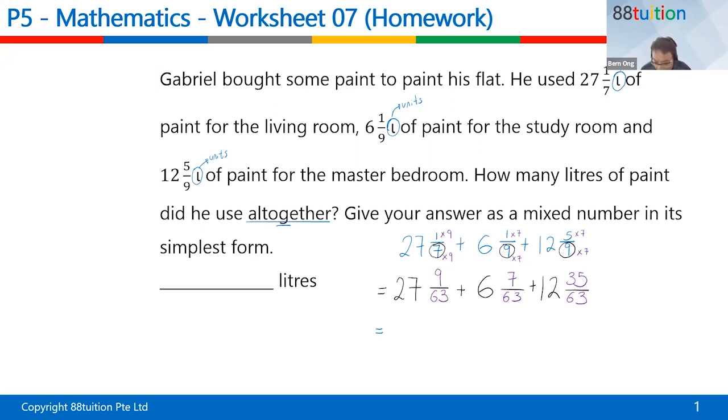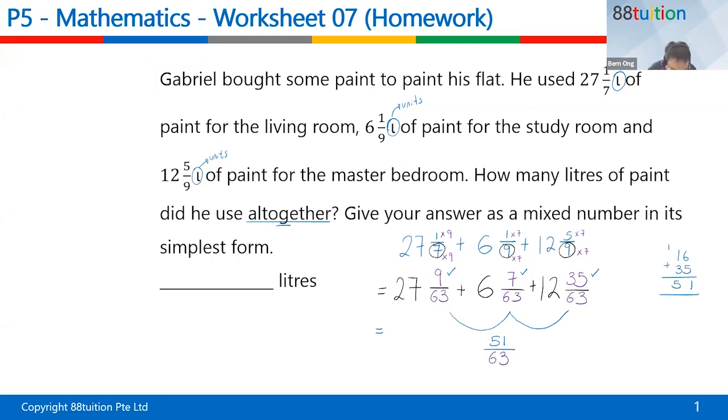Okay, so down here, what do you do? Can you see that you have 9 over 63, 7 over 63, and 35 over 63? Okay, so 9 plus 7 is 16. 16 plus 35 is 51. Okay, so this portion, the purple color, these three, will give you 51 over what? The denominator never changes, the denominator is still 63.